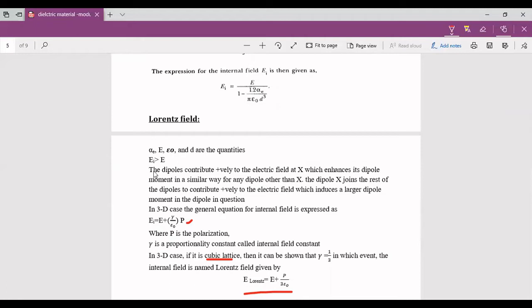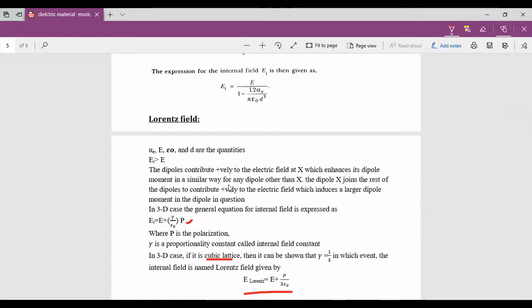When EI is greater than E, the internal field is greater than the applied electric field. In that case, the dipoles contribute positively to the electric field at X, which enhances its dipole moment.